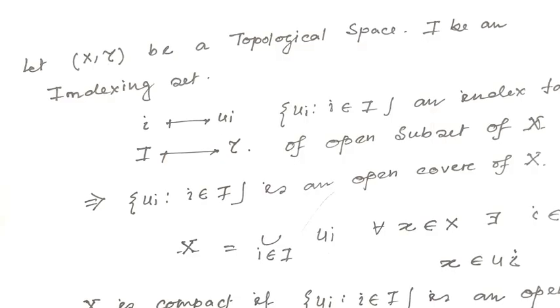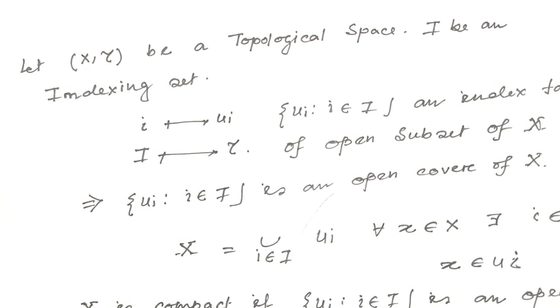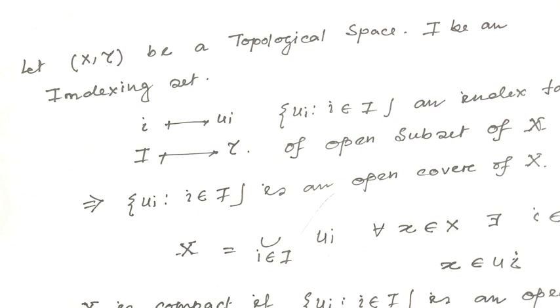Today I will say some properties of compact sets on topological space, and what the compact set is in different topological spaces. How does the compact set look in different topological spaces? This is the actual goal of today's lecture. Just recall the definition of compact set in topological space.